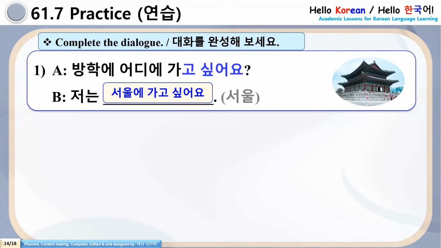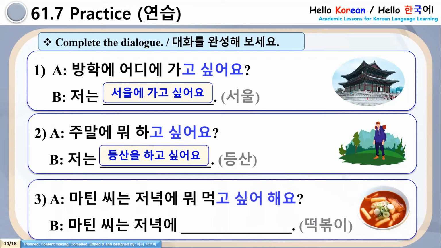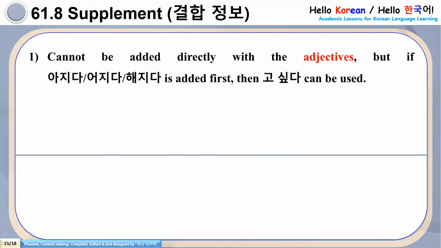Yes, there is one example in the bracket, that is Seoul. In the same way, number 2. 주말에 뭐 하고 싶어요? 저는 네, 등산을 하고 싶어요. Number 3. 마틴 씨는 저녁에 뭐 먹고 싶어 해요? 마틴 씨는 저녁에 네, 떡볶이를 먹고 싶어 해요. Clear, 여러분? Now it's time for some supplement.